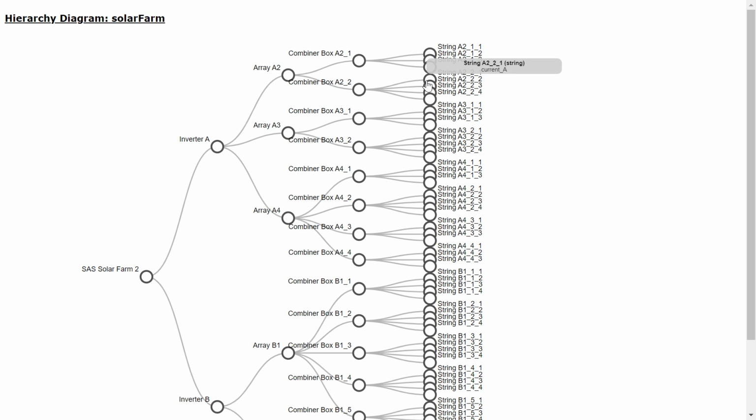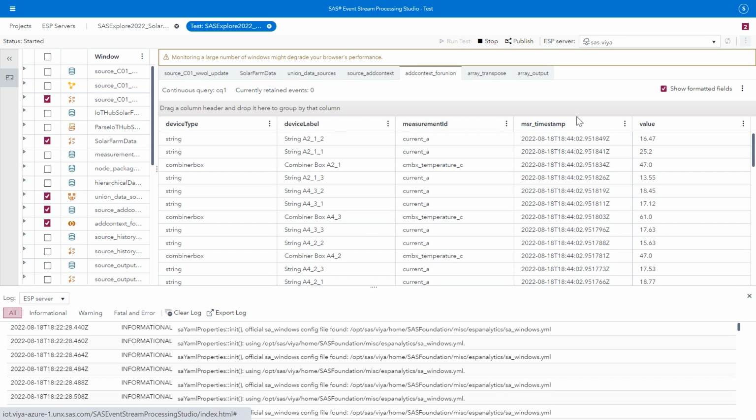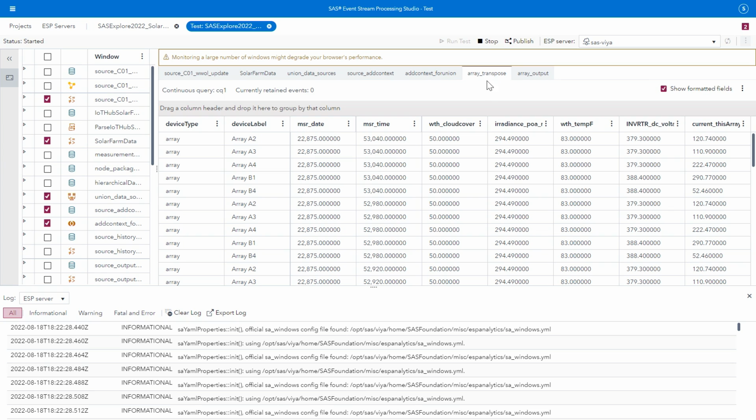So this allows us to see what sensors each device has and ultimately what we can use for our outputs later on. So our next step is to transform this simple sensor data, one record per sensor, into more of an analytic-ready data table running live with measures about all the key information needed to understand each device. So in this case, weather, irradiance, information about the inverter, and information about the array.